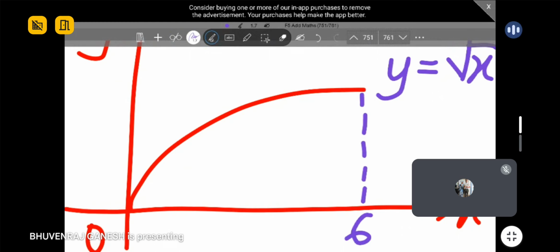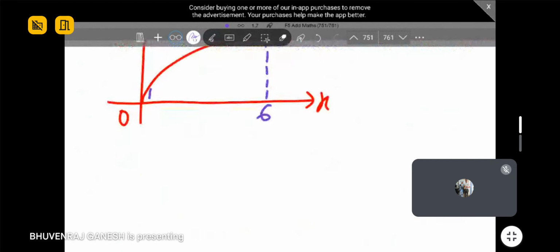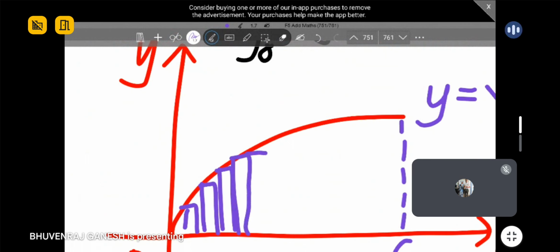So use back the original concept I told you all just now. We will form rectangles under this curve. Small rectangles, something like this. Maybe my drawing is not so accurate, but I try my best. Guys, do you get the concept? You're going to sum all these areas of rectangles one by one.